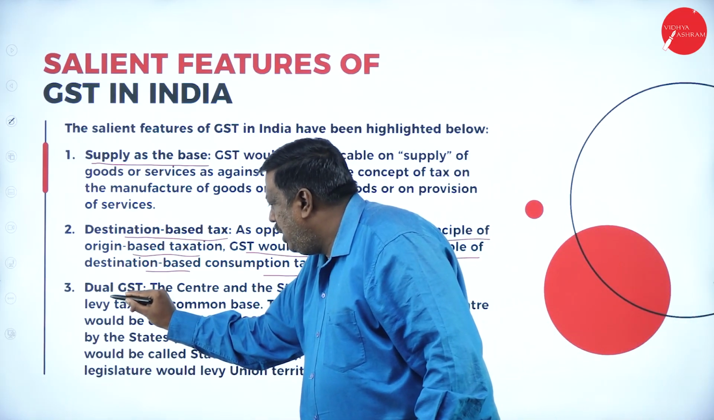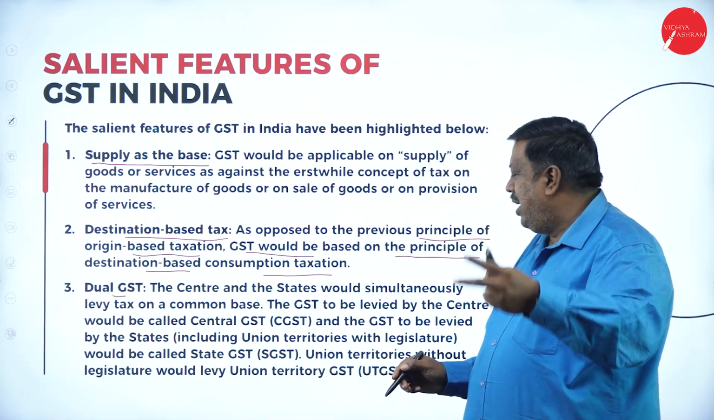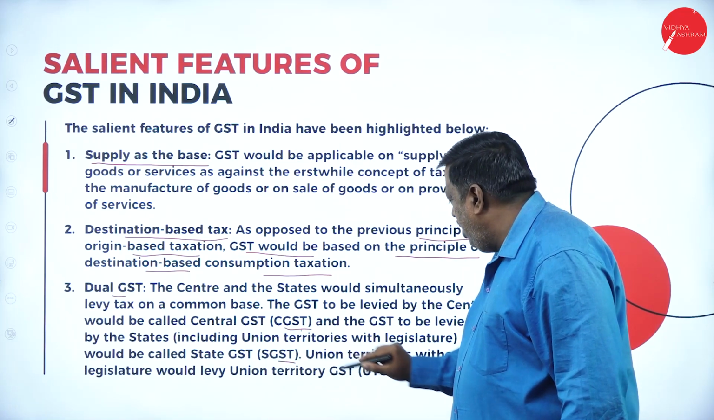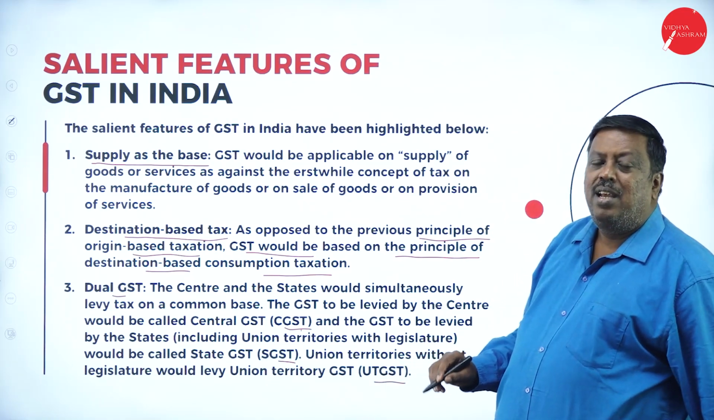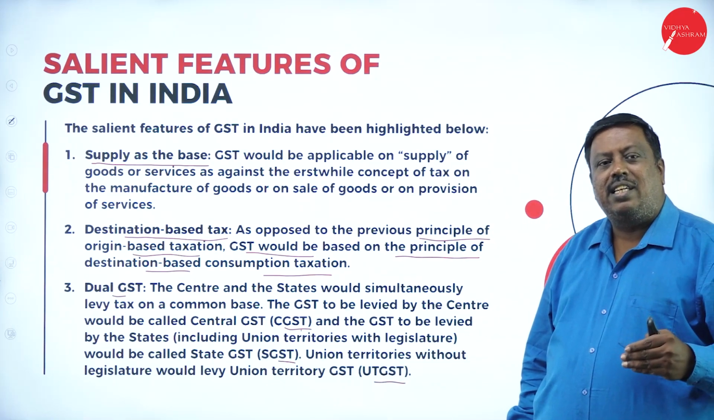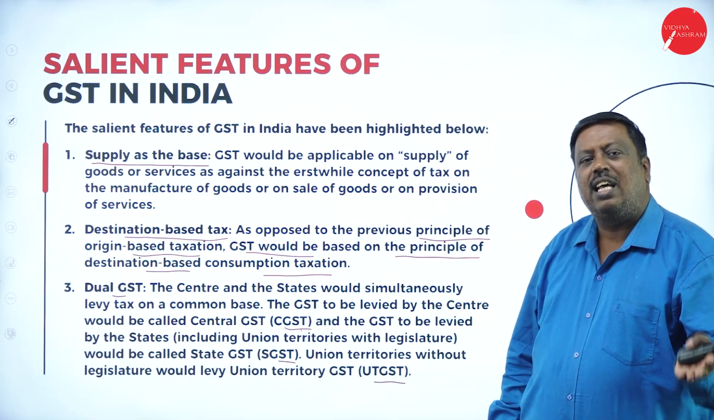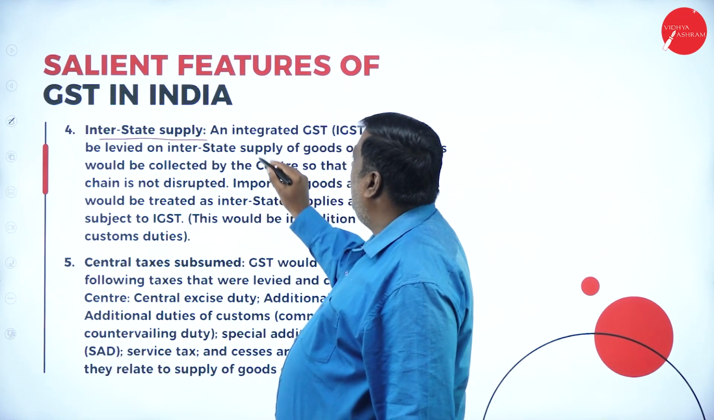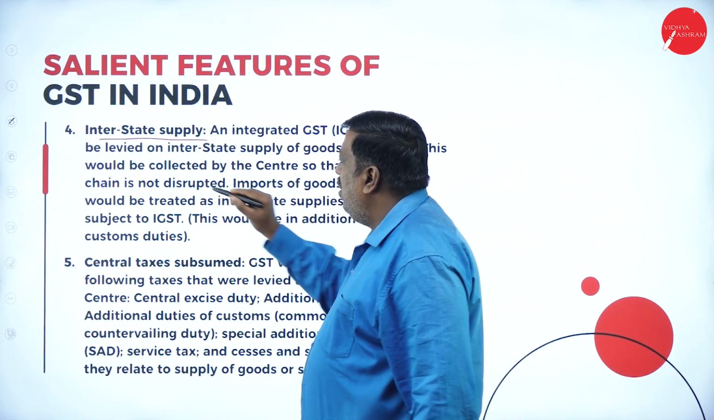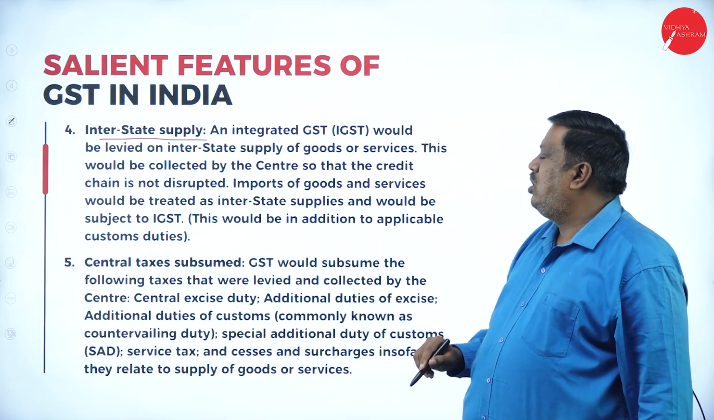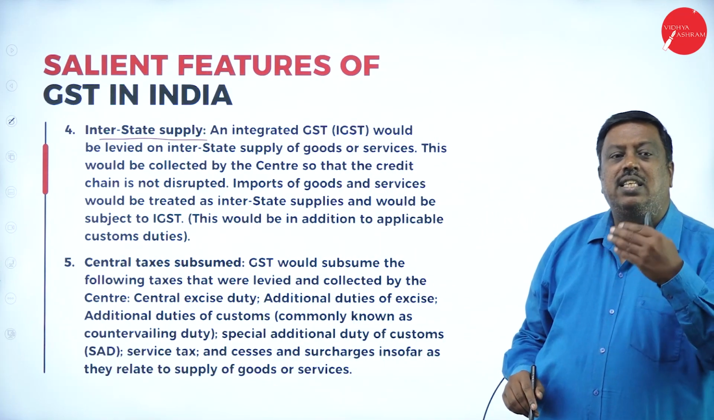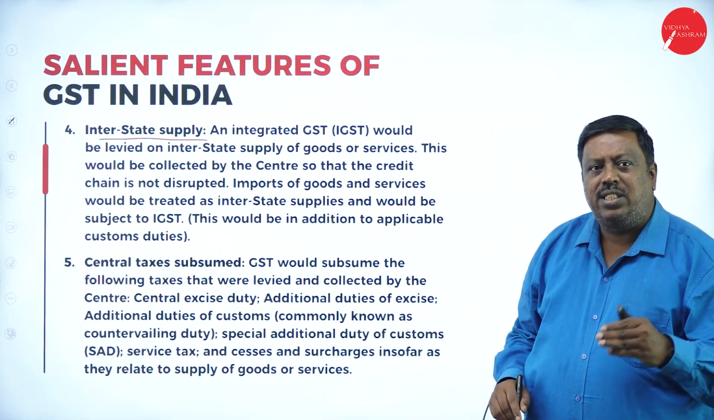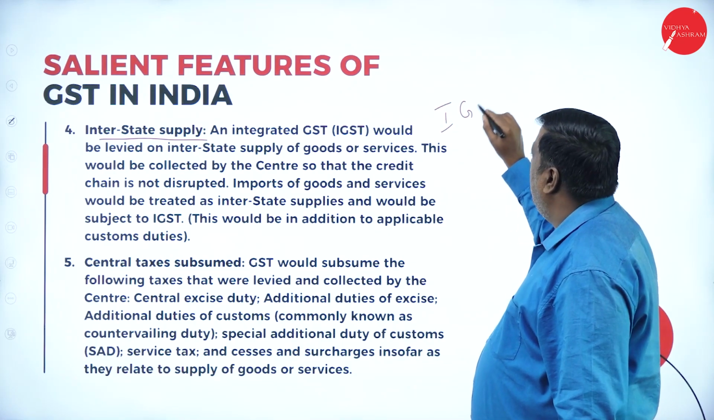The third feature, dual GST, means double, that is nothing but CGST and SGST, or CGST and UTGST. This is a concept. It means the tax amount whatever they collect is given as benefit to the central as well as the state also. Interstate supply, what we have here, an integrated GST, IGST would be levied on interstate supply of goods or services. They're saying that from one state to another state, if we supply goods or services, they're going to charge the GST in the form of IGST.